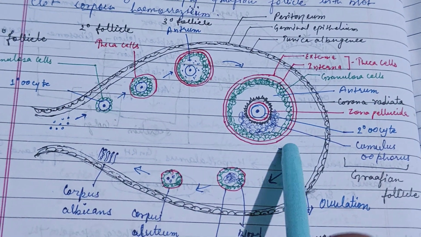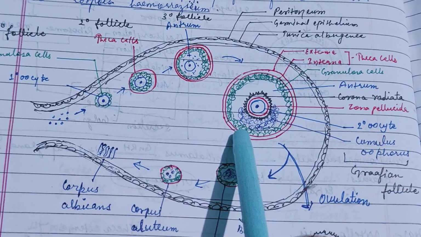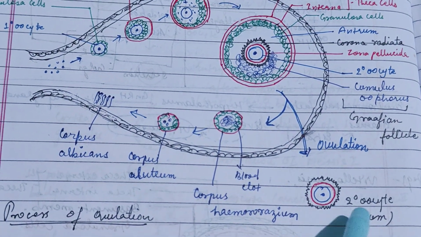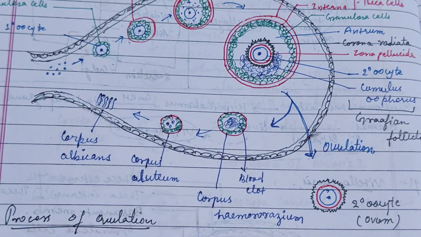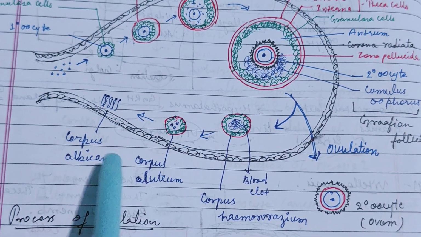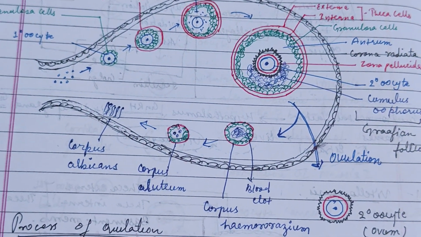Graafian follicle, in which the cumulus oophorus is formed, and then the ovulation process occurs with the release of the secondary oocyte, also known as the ovum. The remaining part is known as the corpus hemorrhagicum, which turns into the corpus luteum and then the corpus albicans.